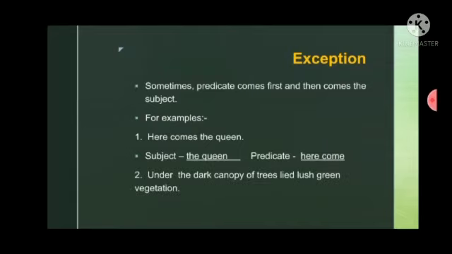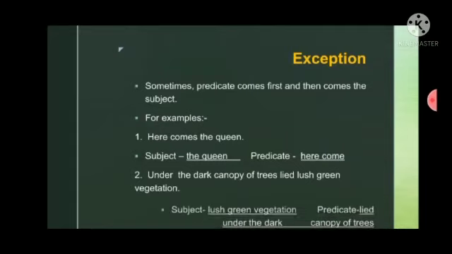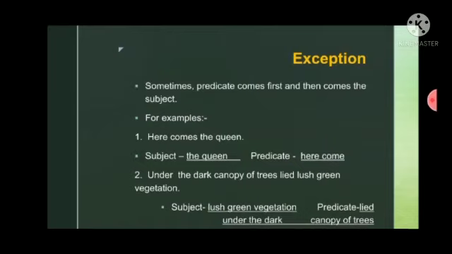Next example is, under the dark canopy of trees lay lush green vegetation. In this example, the subject is the lush green vegetation and the predicate is lay under the dark canopy of trees. Hope you all are understanding very well. Thank you.